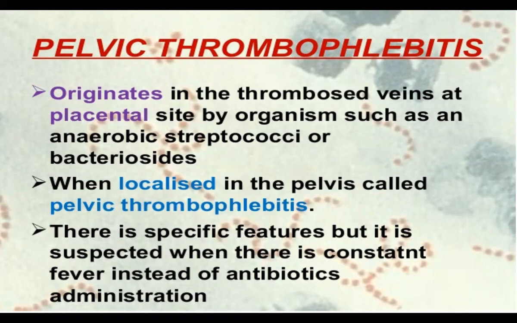So how can you see this clinically after delivery? If the complaint starts with swelling of one leg, whitish in color, and there is an infection, you give the antibiotics and still the fever does not subside, then you can think it may be related to pelvic thrombophlebitis. You have to keep that in mind.